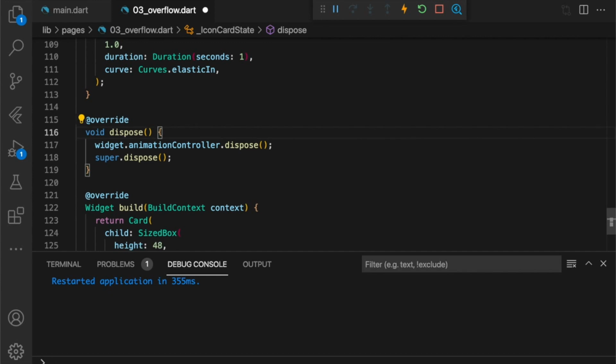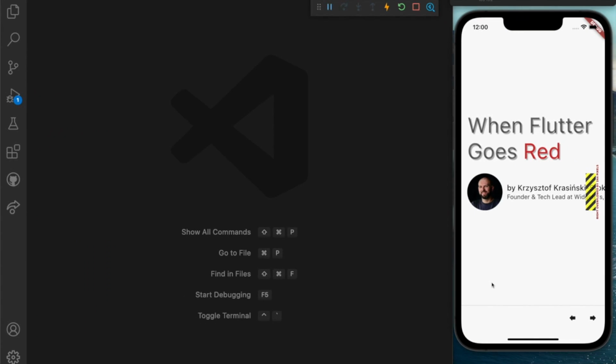Let's now go to the next kind of problem. Now go back to the first problem that I've shown you in my app, the overflowing widget here. There is another way than just inspecting debug logs and figuring out what to do.